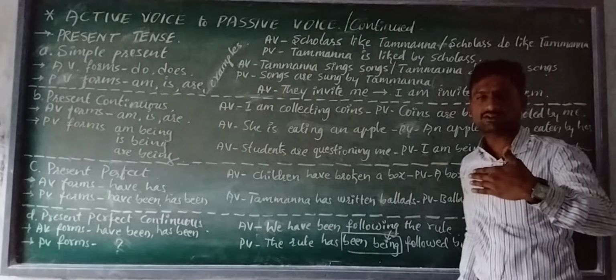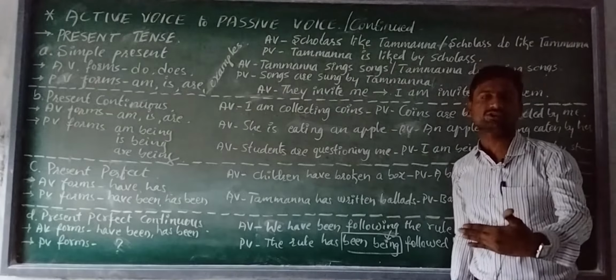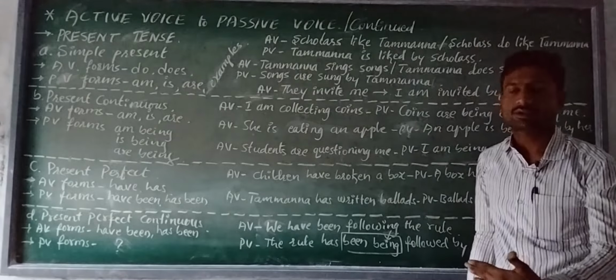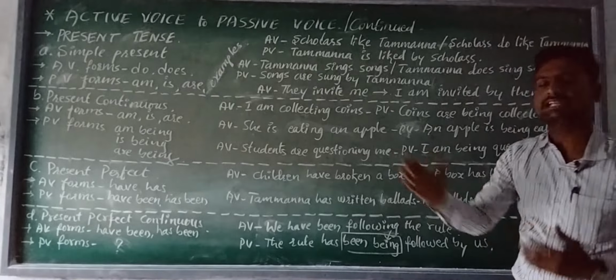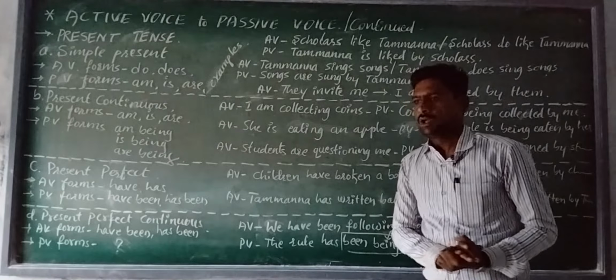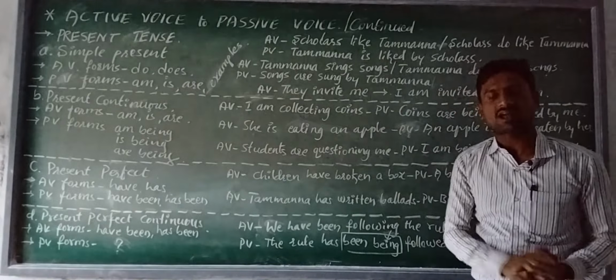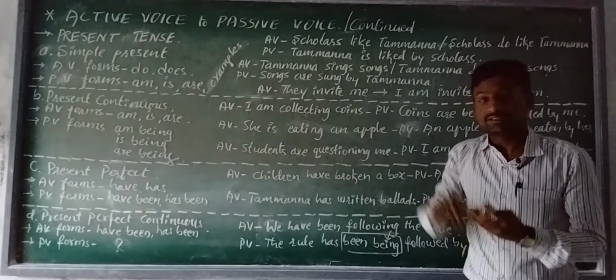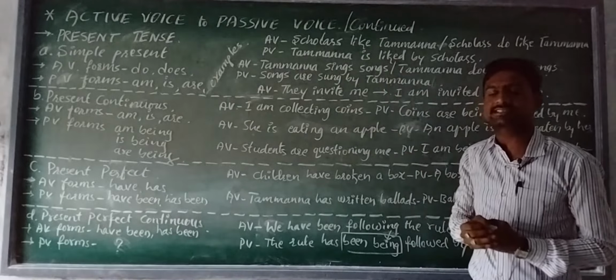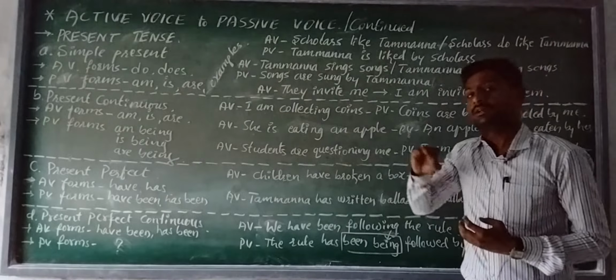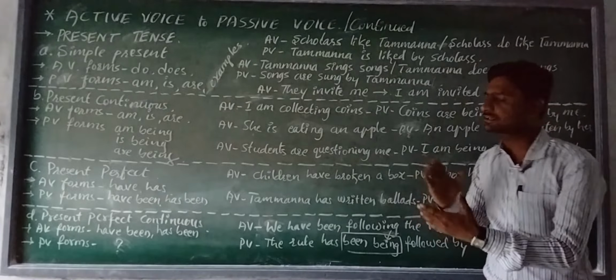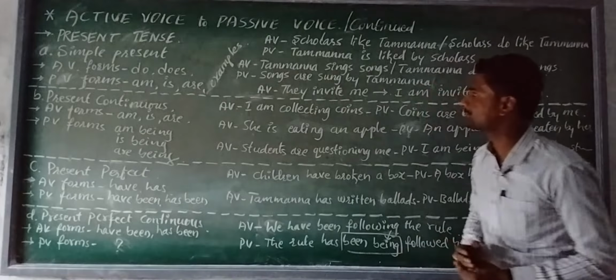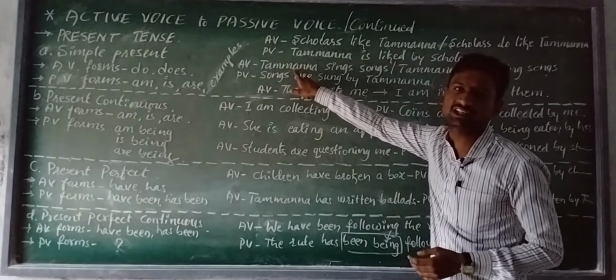Dear students, if you have confusion about using the do and does helping verbs in the right manner, only the third person singular nouns, he, she, it, these subjects use the does helping verb in their statements. Dear students, Tamanna is a third person singular noun.